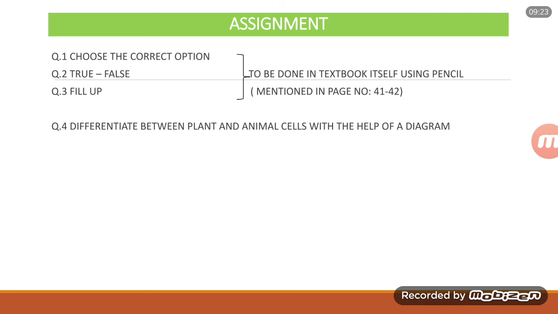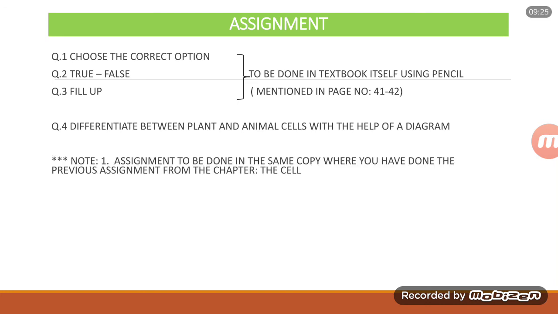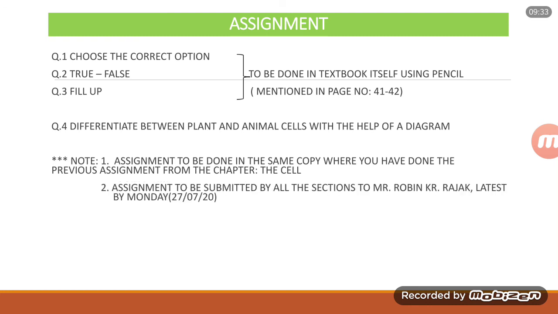It is very easy. And please note that the assignment has to be done in the same copy where you have done the previous assignment from the chapter The Cell. And the assignment has to be submitted by all the students to me latest by Monday, that is by 27th 7/20.